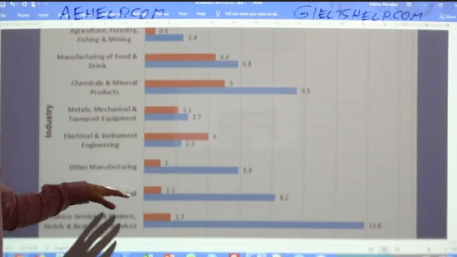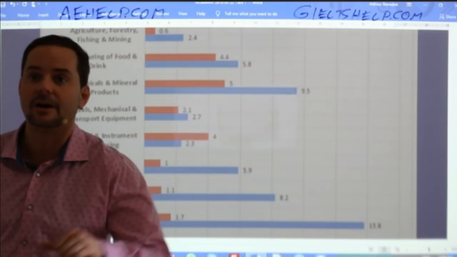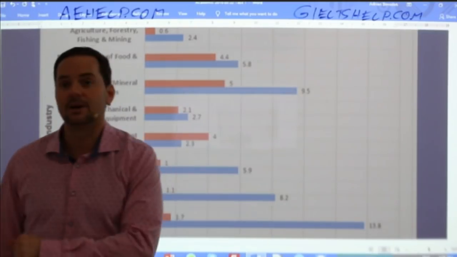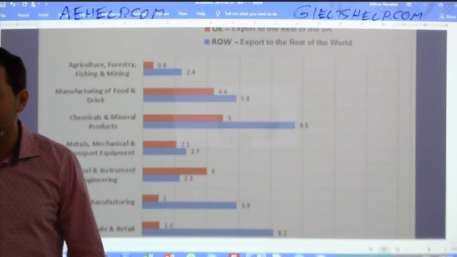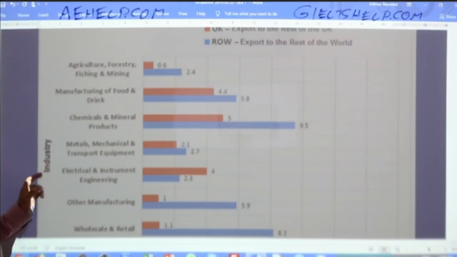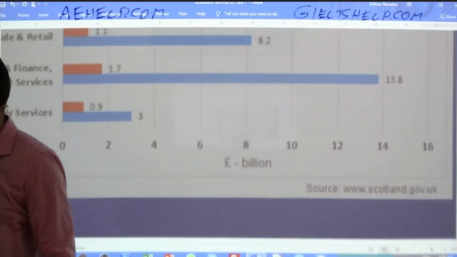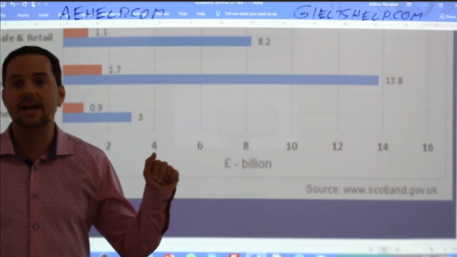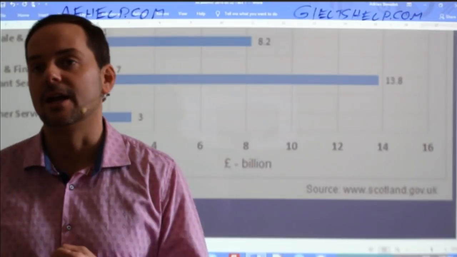This is a horizontal bar chart because the bars are horizontally aligned. So it's correct. Vertical bars are like this. These are horizontal bars. So it is correct to say it like that. And we have industry here on the y-axis. So you have the word industry. And on the x-axis, you have billions of pounds. So go ahead and write the details to the introduction.